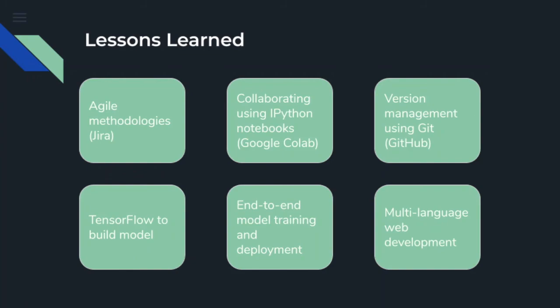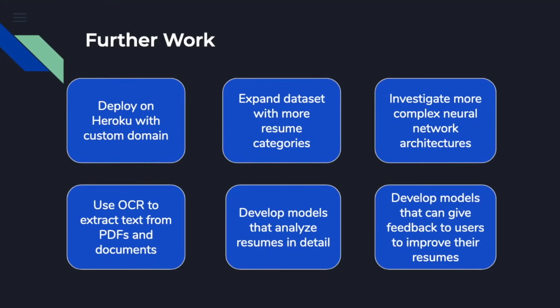Now, Abhishek will talk about further work. Thank you, Allison. Now let's take a look at some further work we could use to improve this project. First, we could deploy on Heroku with a custom domain to allow more people to access the project. Next, we could expand the dataset with more resume categories and train our classifier to handle those categories. Then we could also investigate more complex neural network architectures to give better accuracy on our model.